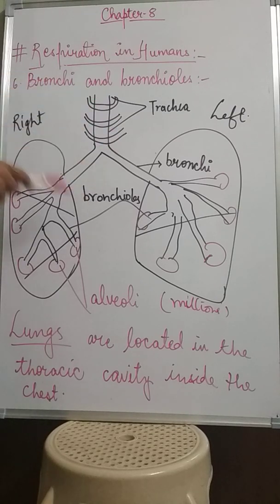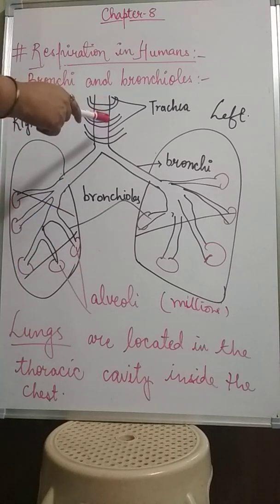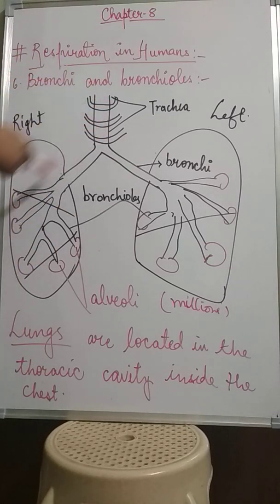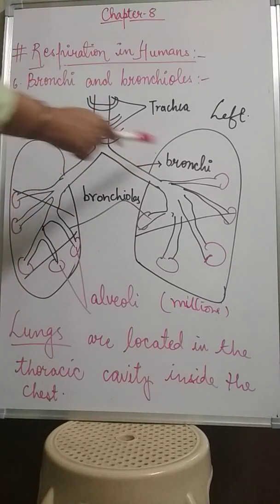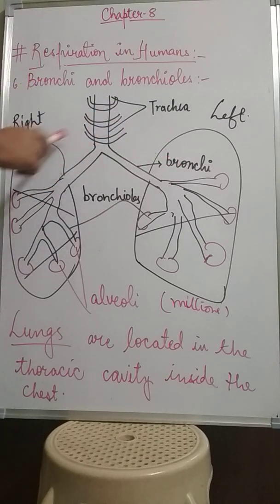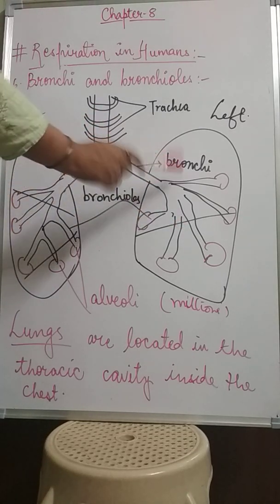This trachea in the chest region, that is the thoracic cavity. Actually that region is known as the thoracic cavity, and here the trachea divides into two tube like structures called bronchi. If you speak of a single one, it is known as bronchus. From there the air will enter into the lungs. With the help of bronchi, air enters into the lungs. This is the right lung, this one is the left lung.